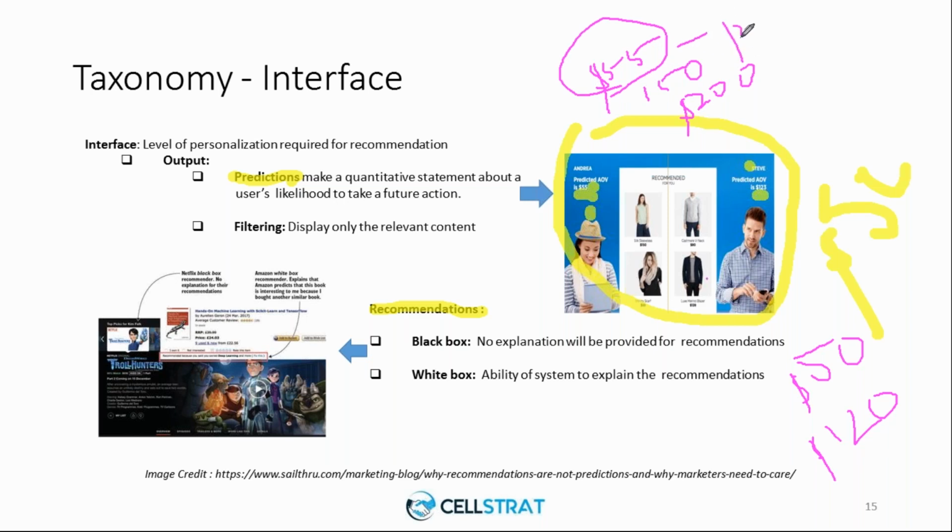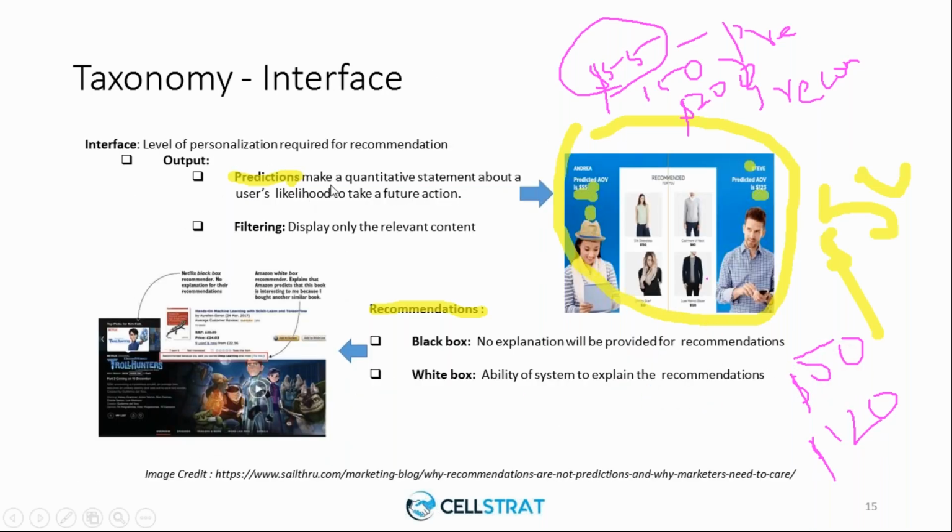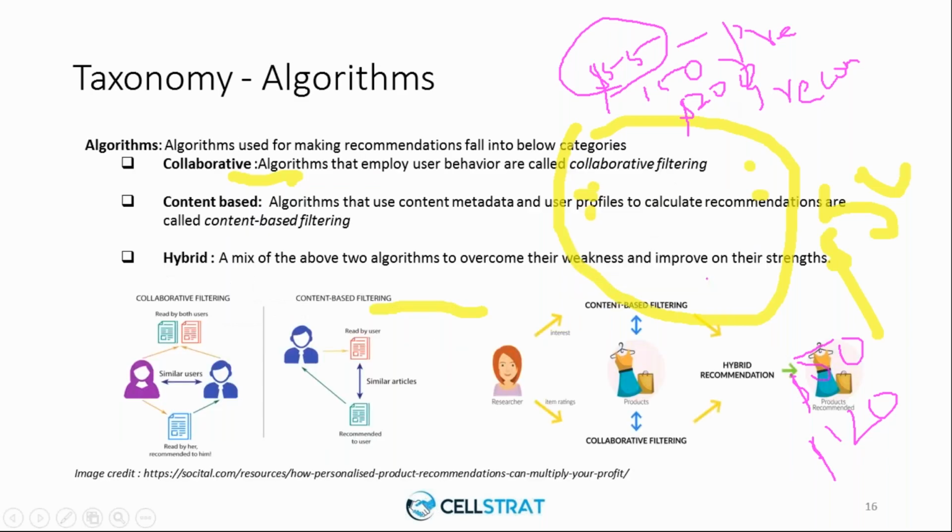So this is a prediction, and this is a recommendation. This is the difference, because prediction makes a quantitative statement about the likelihood that you take a future action, whereas recommendation focuses on what we are actually going to purchase.